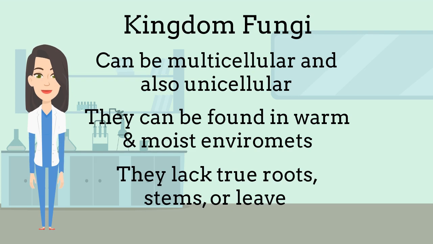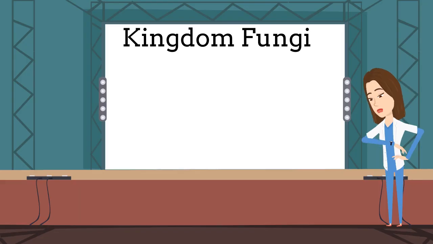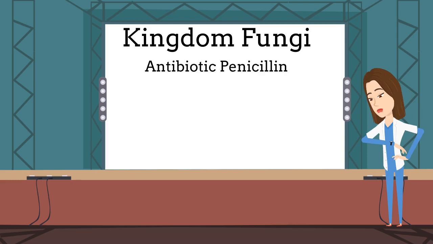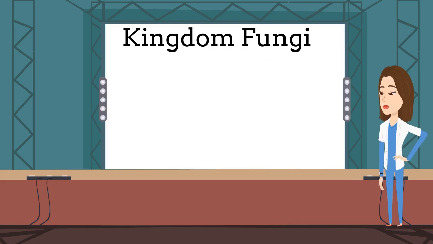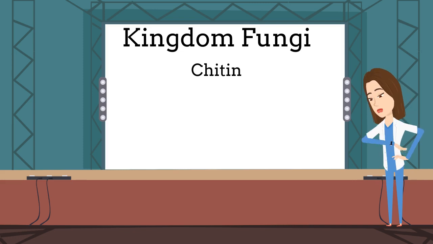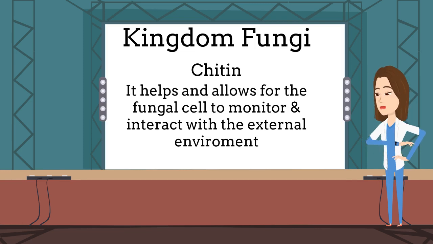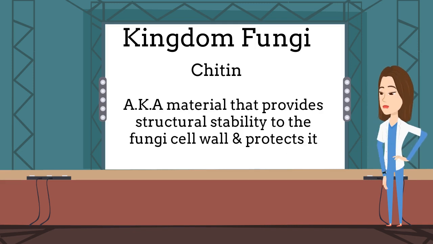They also have cell walls that contain chitin, which is a main characteristic that makes fungi cells different from plant cells. Chitin is a complex polysaccharide. It helps and allows for the fungal cell to monitor and interact with external outside environments. It is also known as a material that provides structural stability for the fungi cell wall and protects it. A few fungi are internal or external parasites and can act like predators by capturing prey, like roundworms.